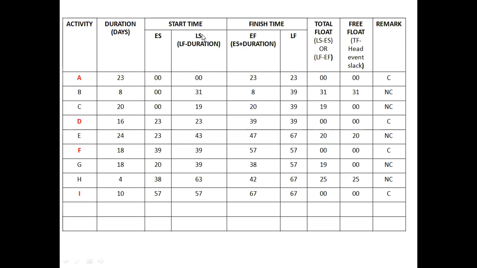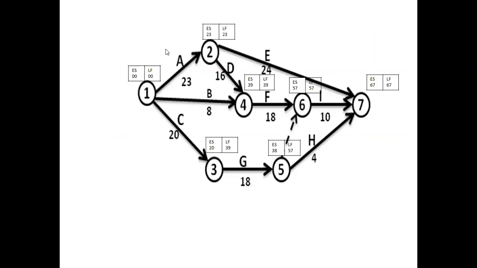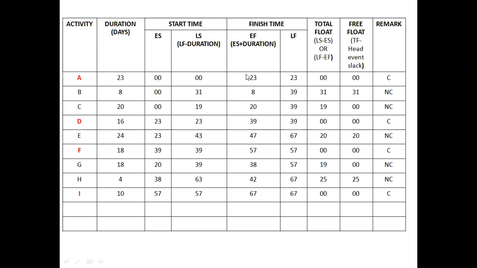So first let us calculate this. The latest start time is equal to the latest finish time minus duration. For activity A, the latest finish time is 23. That is drawn from the network diagram, 1 to 2. So that 23 has been tabulated here as the latest finish time. The earliest start time is 0 for that.